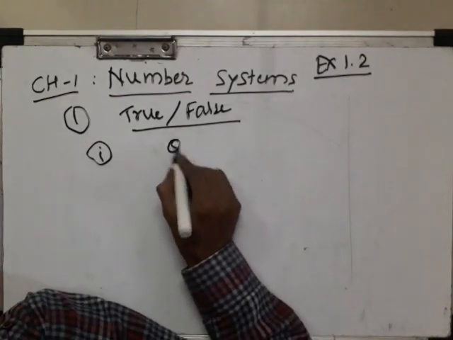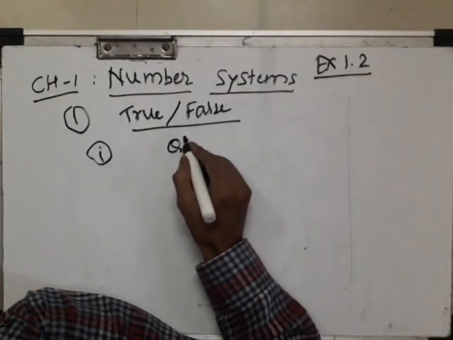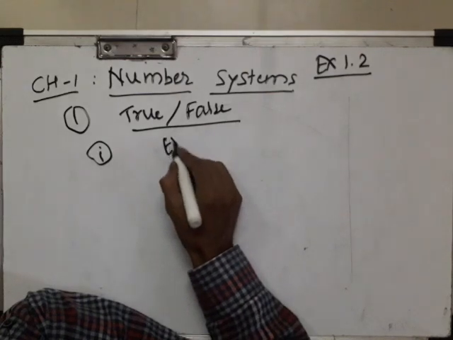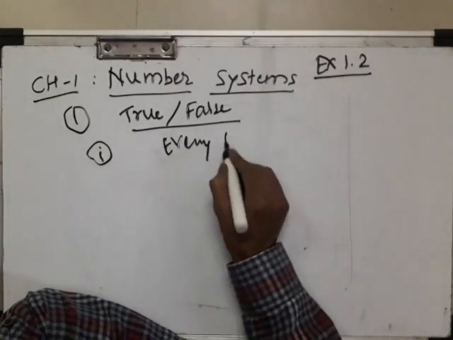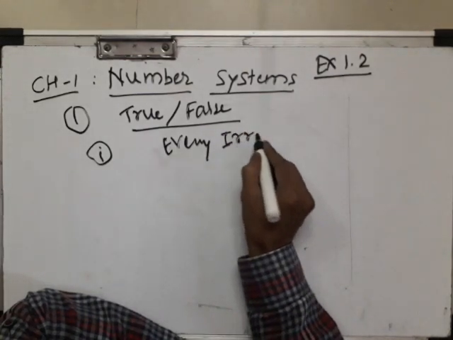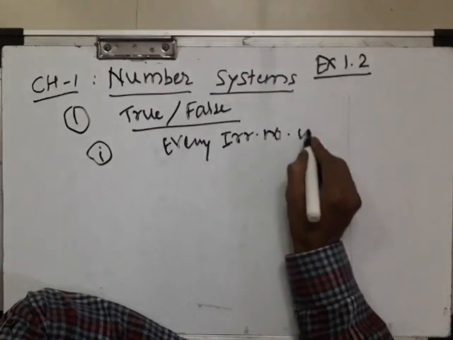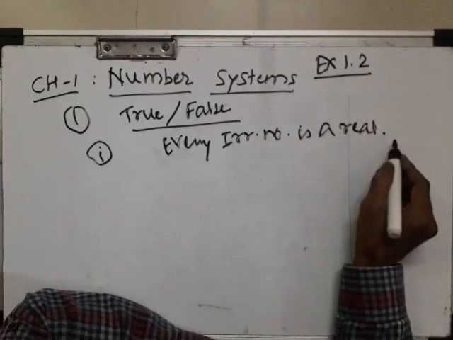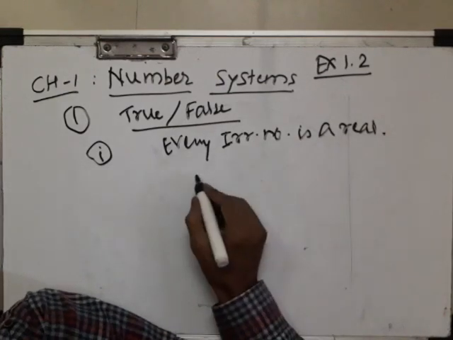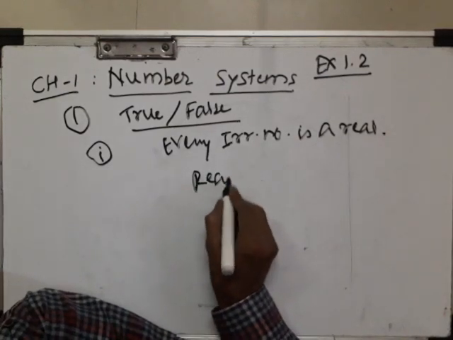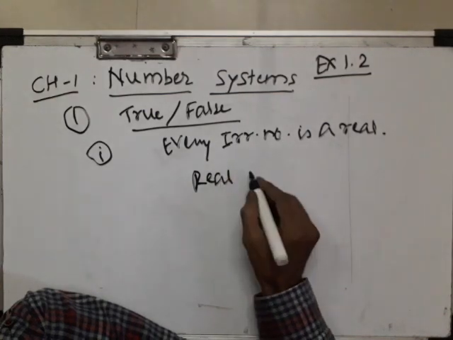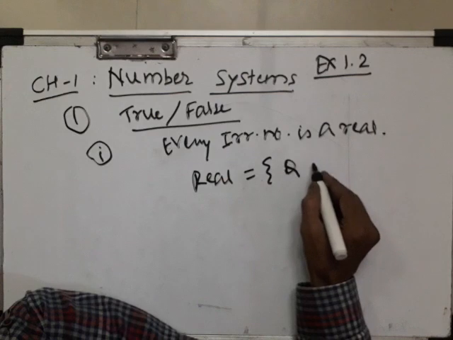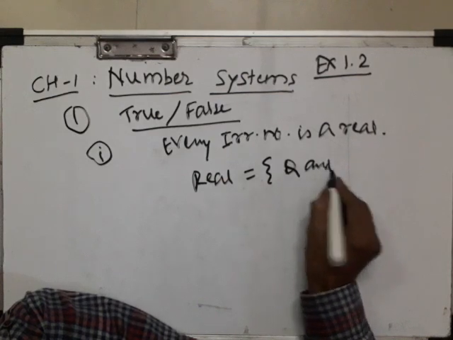An irrational number you can represent either by Q dash, Q bar or complement. Every irrational number is a real. This is a true statement because the real number set consists of rational and irrational numbers.